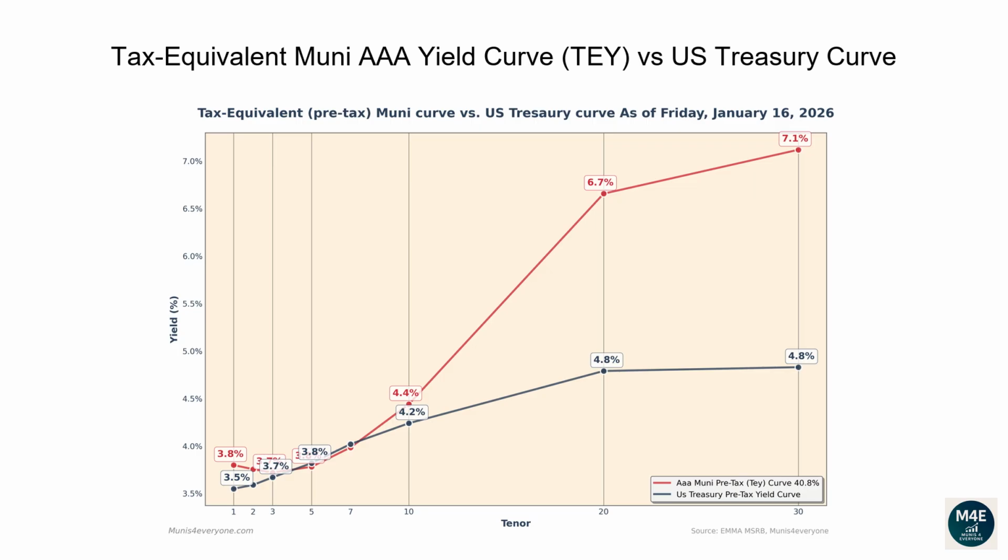Let's now go over the tax-equivalent Muni AAA yield curve versus the US Treasury Curve. The reason why investors and financial professionals care about Muni's tax-equivalent yields is to simply have the ability to compare them against US Treasury yields, which are pre-tax yields. Observing the current graph, we can see there are some parts of the tax-equivalent Muni curve currently trading above the Treasury curve. For example, if you wanted to buy a 30-year bond, a AAA Muni bond would yield 7.1% compared to a lower yield of 4.8% from a Treasury bond.